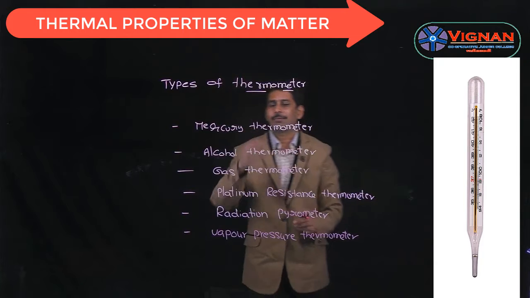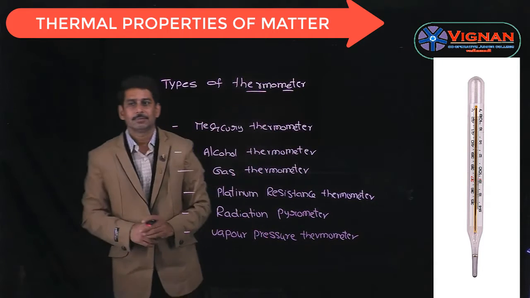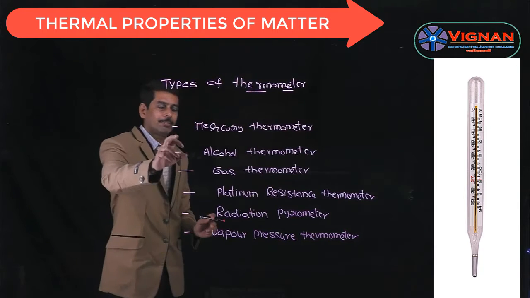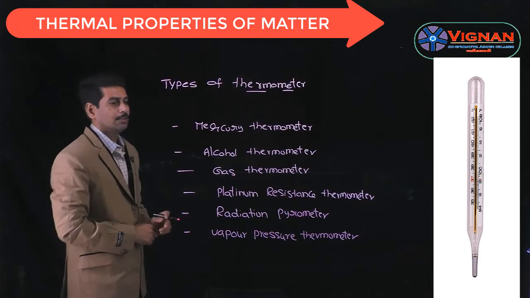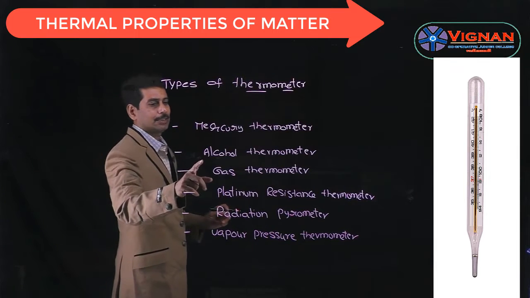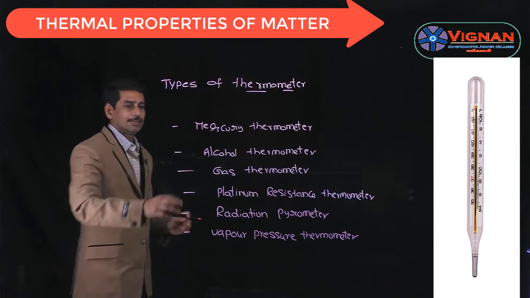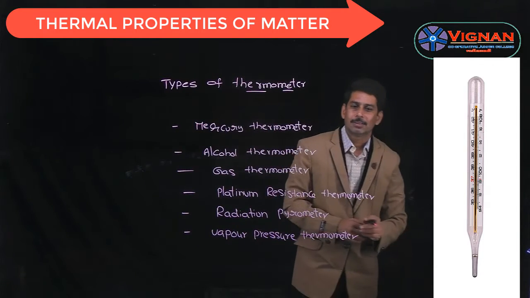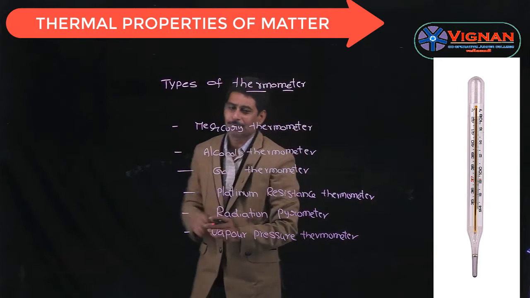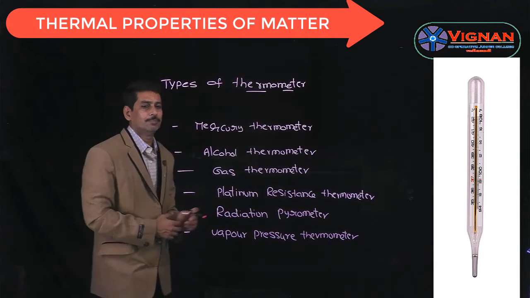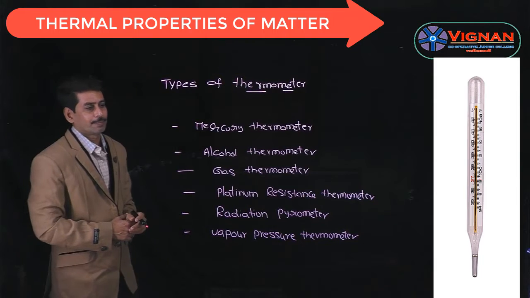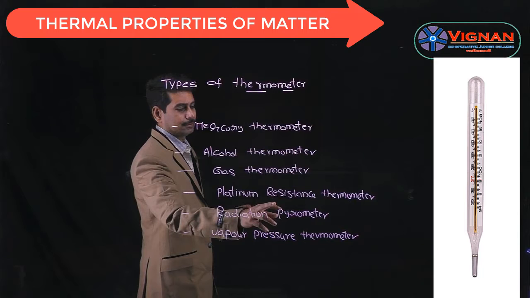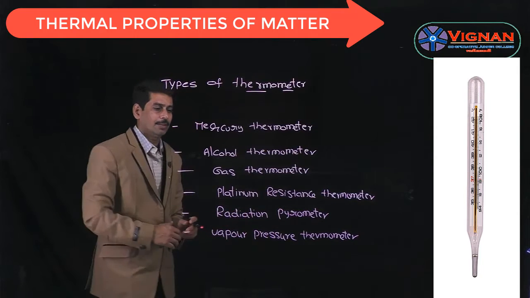In all these thermometers, the liquid or gas that is taken is different. In the case of mercury thermometer, the liquid taken is mercury, whereas in the case of alcohol thermometer, the liquid taken is alcohol. And there is the gas thermometer, which has two types: constant pressure gas thermometers, where the volume changes, or constant volume gas thermometers, where the pressure changes. The next one is platinum resistance thermometer, where there is a change in the resistance.